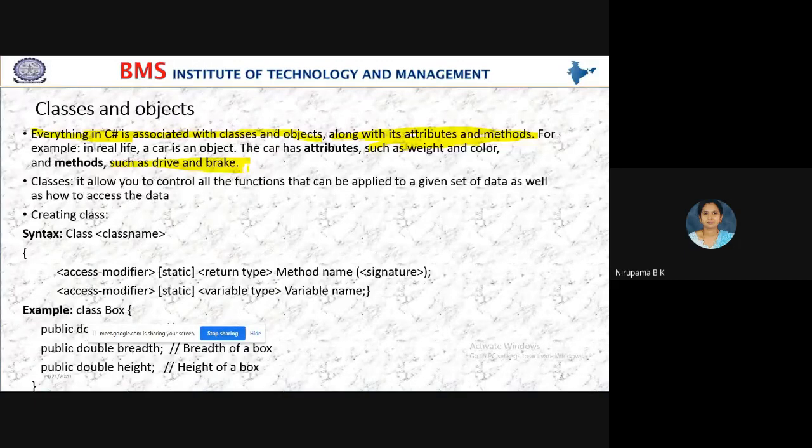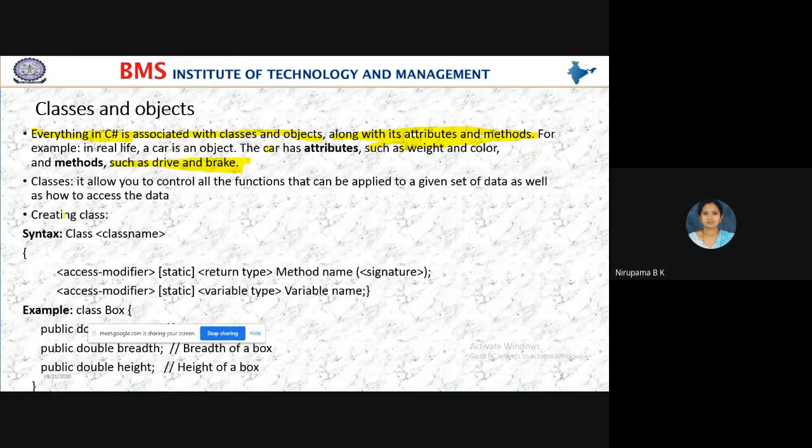When you compare this class and object to your real life, the object is nothing but a car. The object here is a car, and the car is associated with attributes and methods. Or the car contains attributes and methods. The attributes are nothing but the weight of the car, color of the car, number of seats of the car, which model, which year model car you're going to purchase. All this comes as attributes of the class. And the methods are drive, brake, and so on.